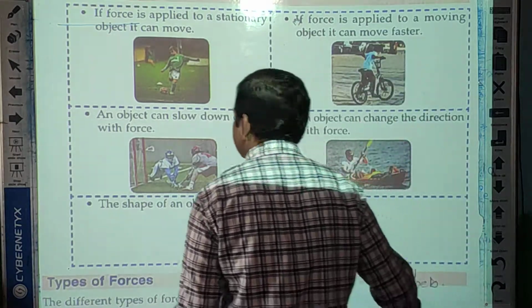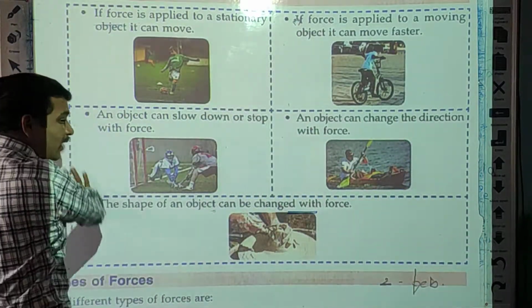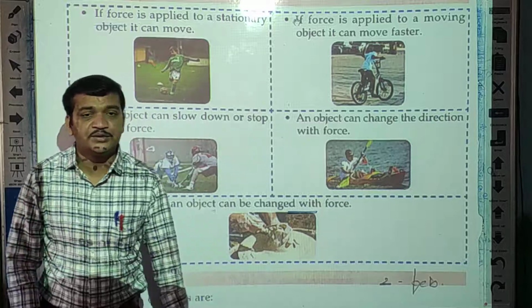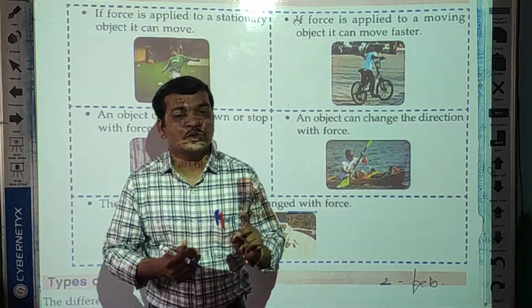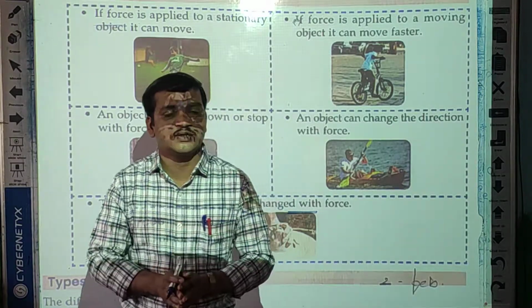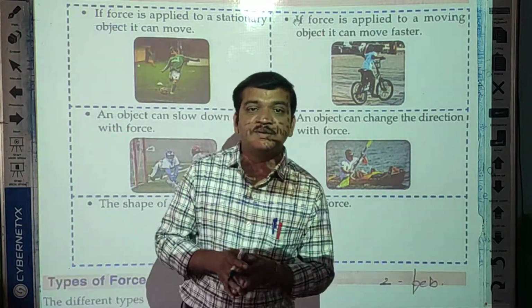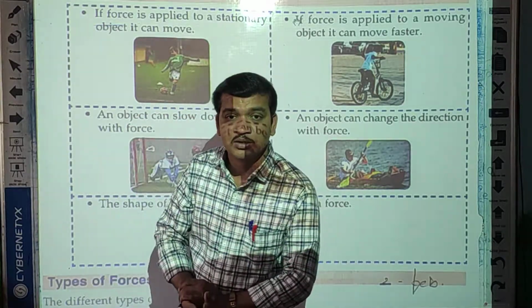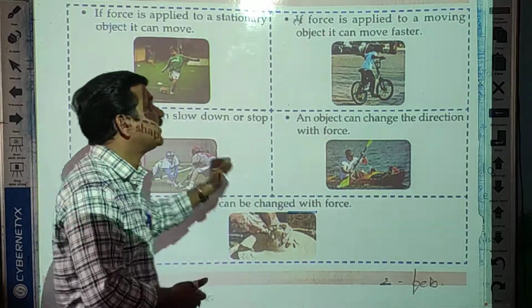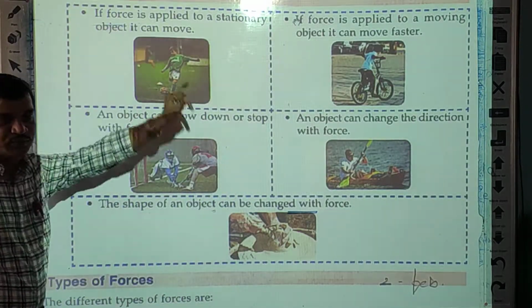Now we will see the next topic. Effects of force means what happens. When you apply force on an object, what happens to that object? What will be the effect on that object? That is what we are going to learn, the effects of force.